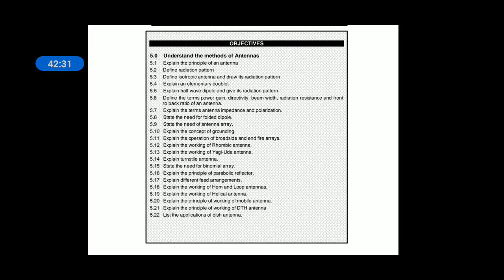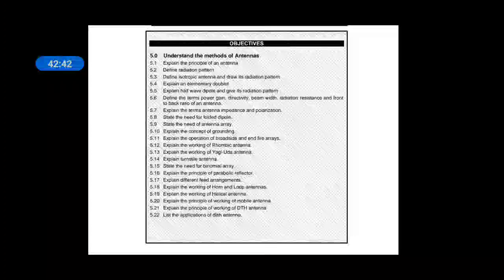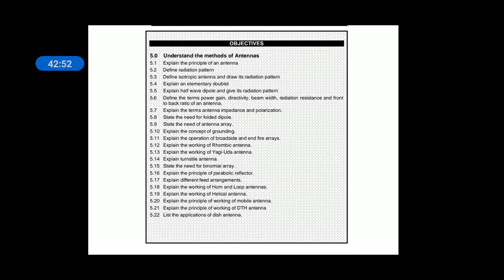Antenna working principle depends on Faraday's law of electromagnetic induction. A radiation pattern is a graphical representation of power density and direction. An isotropic antenna is a hypothetical antenna. It radiates uniformly in all directions. Its radiation pattern is a sphere. After that, the elementary doublet. In this, the length of the antenna is far less than the operating wavelength, and it is also impossible to design, like the isotropic.